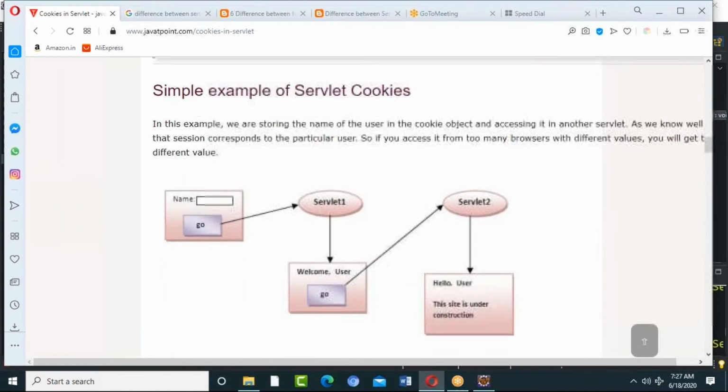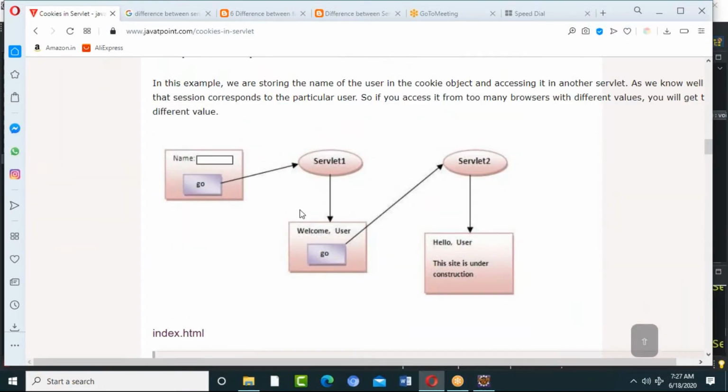So here servlet 1 is there, servlet 2 is there. When I submit, it will go to servlet 1 and capture the information. And when I submit something over here, I have a button, so the servlet 1 information also will be captured in servlet 2. It should not treat me as a new person because I am in the same application and these are modules.